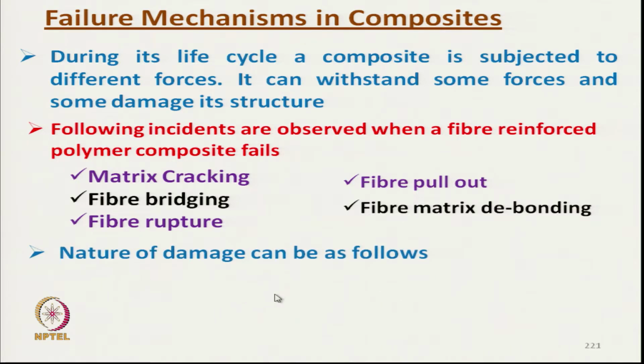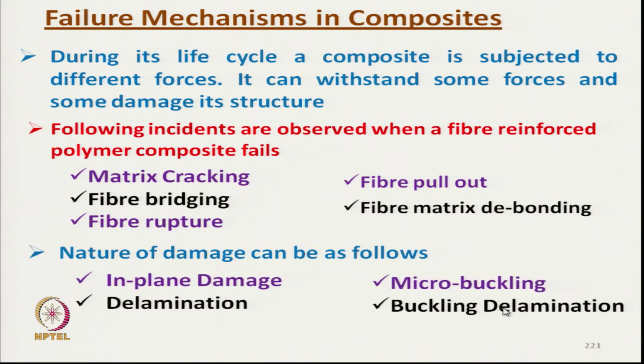So, nature of damage can be by in plane damage, by micro buckling, by delamination or by buckling delamination. These are the different natures of damages.